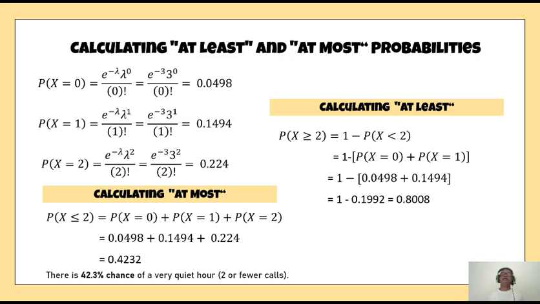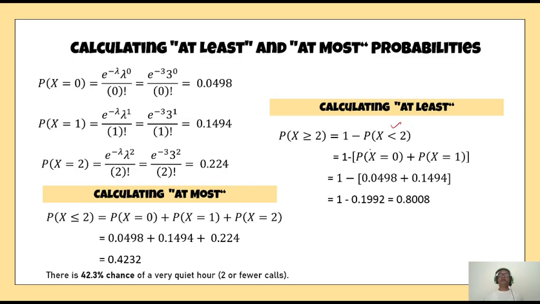An easier way is to calculate the complementary event. That means you are interested in x greater than or equal to 2. You calculate the probability of x less than 2, subtract it from 1, which is the total probability, and then you get the residual. What remains is what you want, that means the probability of 2 or more calls. So the complementary event is x less than 2.